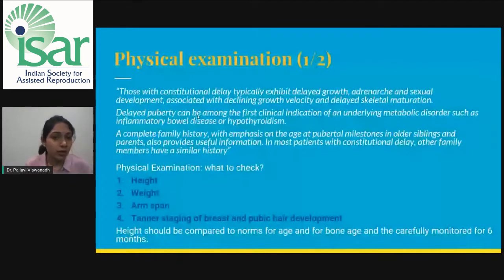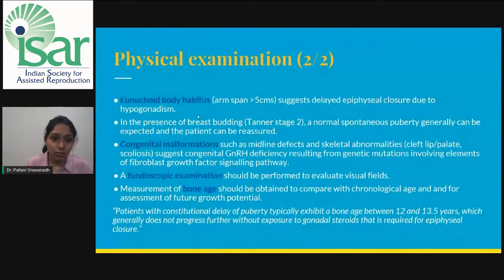Physical examination, what exactly needs to be checked? The height, the weight, arm span, and Tanner staging of breast and pubic hair development. Height should be compared to norms for age and bone age, and carefully monitored for the next 6 months. Any eunuchoid body habitus, that is arm span more than 5 centimeters greater than height, suggests delayed epiphyseal closure due to hypogonadism. In the presence of breast budding, that is Tanner stage 2, a normal spontaneous puberty generally can be expected and the patient can be reassured.